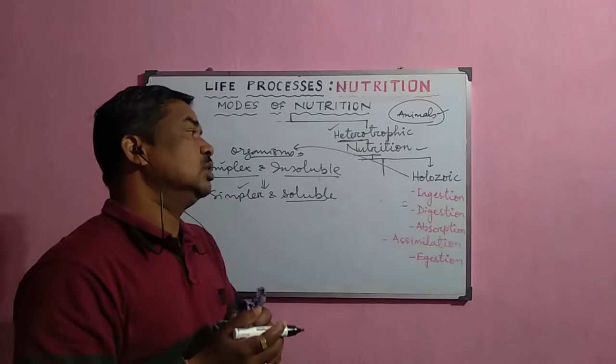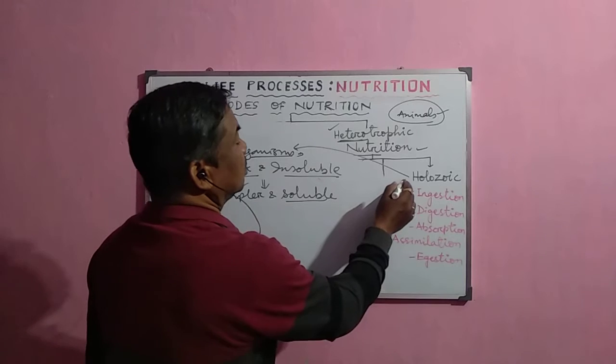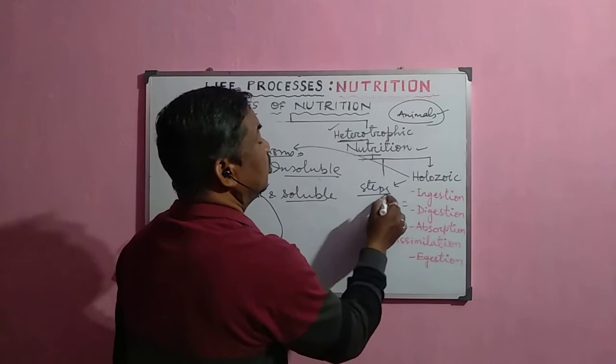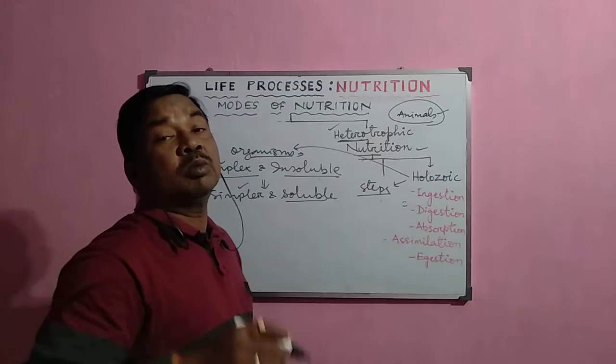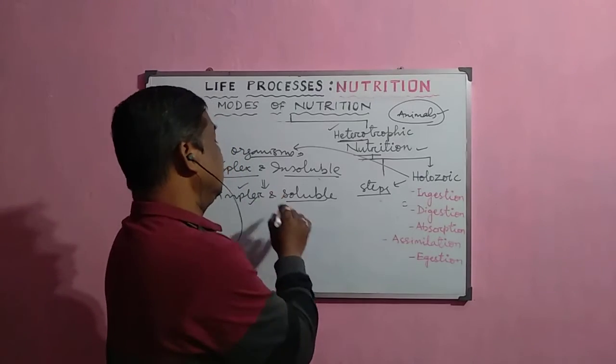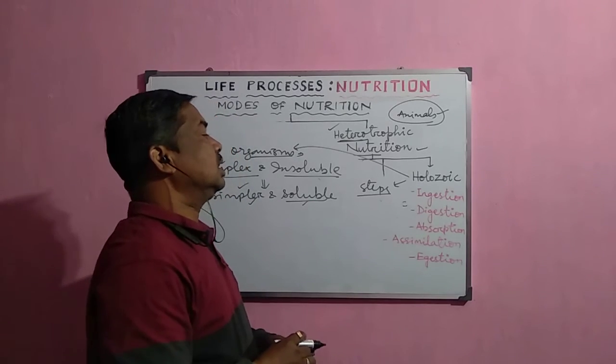utilized by the organism. So there are some important processes or steps which normally occur inside the body of the organism to simplify the food or make it soluble.